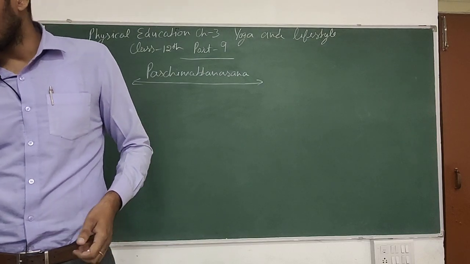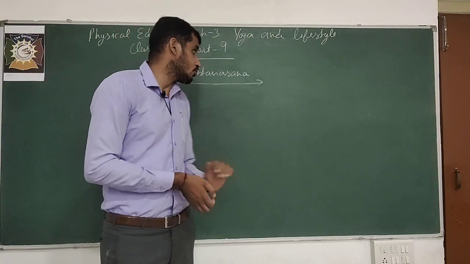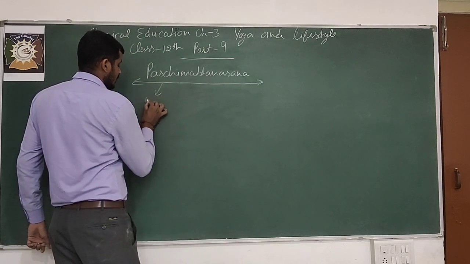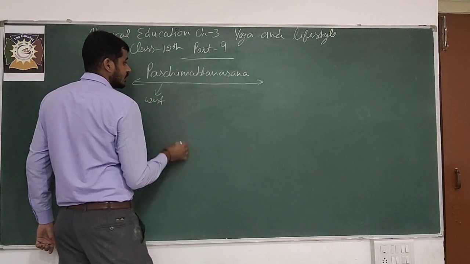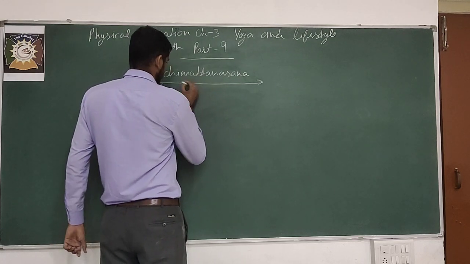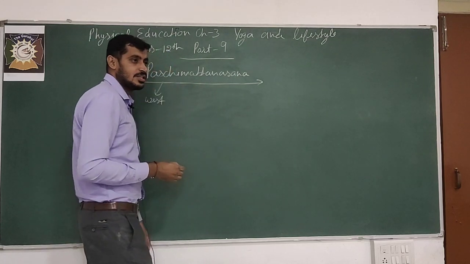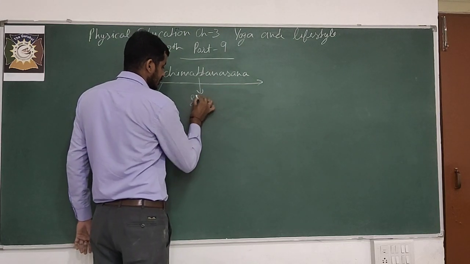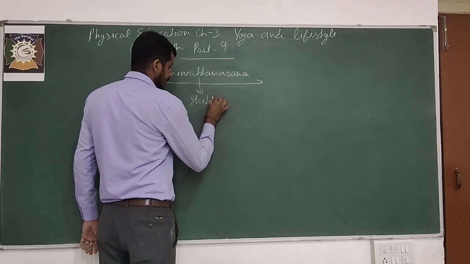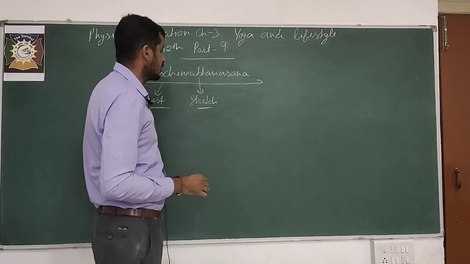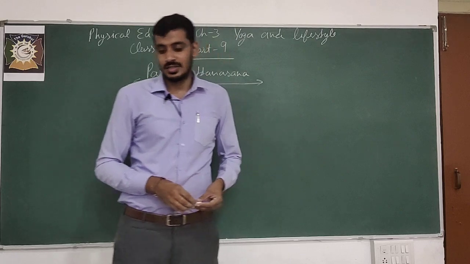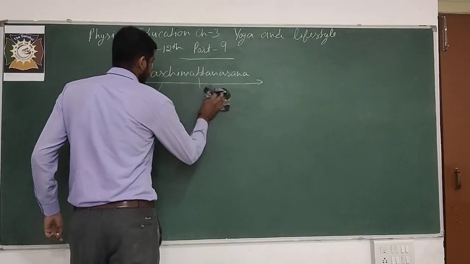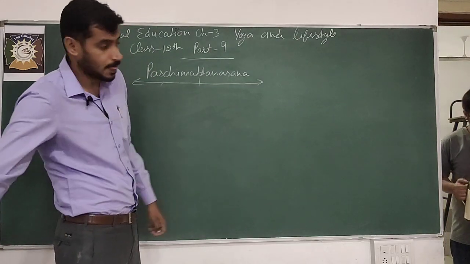In the last class we completed Bhujangasana. So today, Paschimottanasana. Paschim, you know the meaning of Paschim is west, meaning the backside. Uttan means stretch. Stretch your back, that is known as Paschimottanasana. Now, the procedure of Paschimottanasana, maybe you know it very well, but we will discuss it.